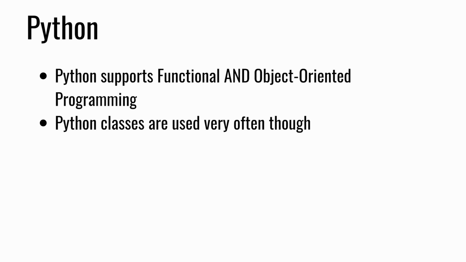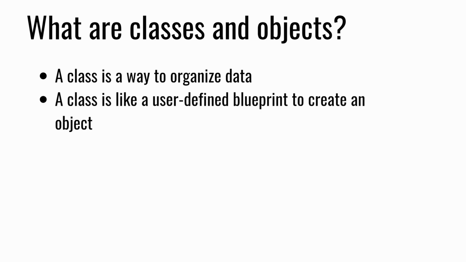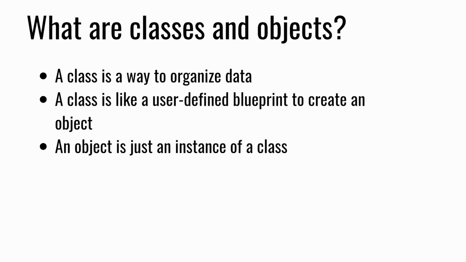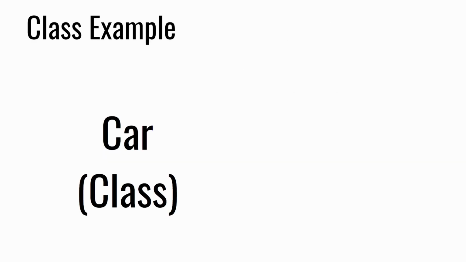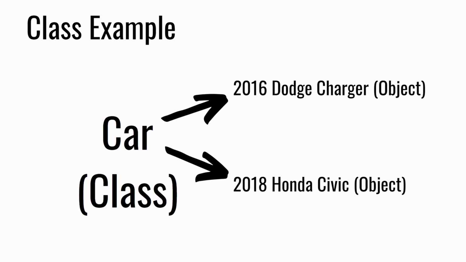So what actually are classes? Classes in Python and in most other programming languages are used as a way to organize data and instantiate what are called objects. A class is basically a user-defined blueprint for creating instances of that class, which we call objects. For example, we could have a class called car. Then we could create a 2016 Dodge Charger from this class, and we would call this Dodge Charger an object. Then we could create another car, a 2018 Honda Civic, and also call that an object of the car class.